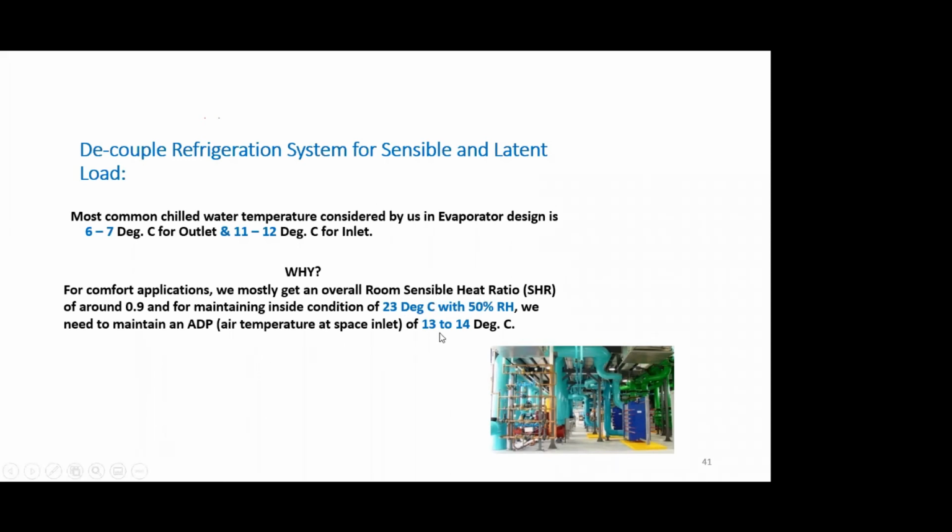So that ADP requirement is 13 to 14 degrees C. For maintaining this 13 to 14 degrees C, the outlet air of the cooling coil needs a chill water temperature of 12 degrees, 6 degrees to be maintained. Right? There's no rocket science in this. Now let us go a little deeper.